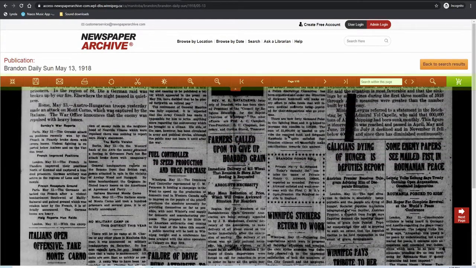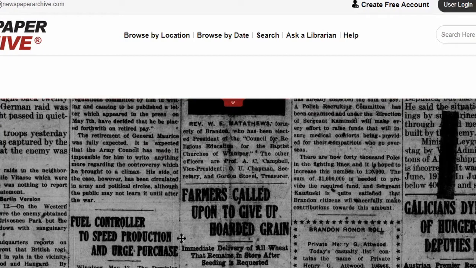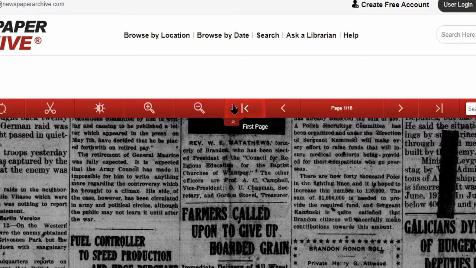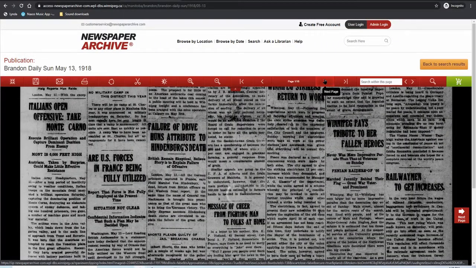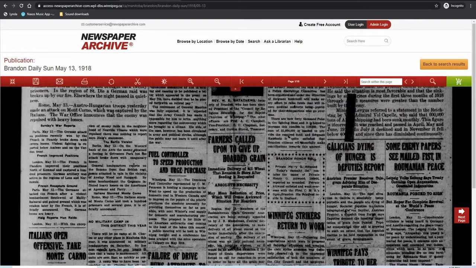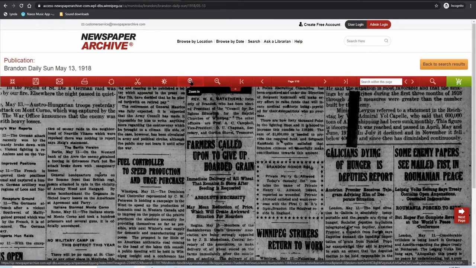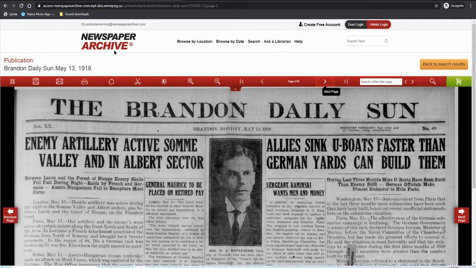There's a row of tools along the top of the viewing area that can help you get around and navigate. The toolbar can be moved out of the way using the little double arrow icon. If you don't see the toolbar, click on the double arrow icon to get it back. The tools include navigation buttons that let you move forward and back or to specific pages. There are also zoom in and zoom out tools to let you get a closer look at a part of the page. I'll click on the Newspaper Archive logo, which takes me to the main page.